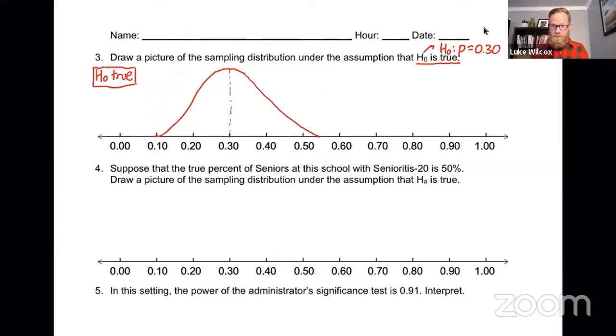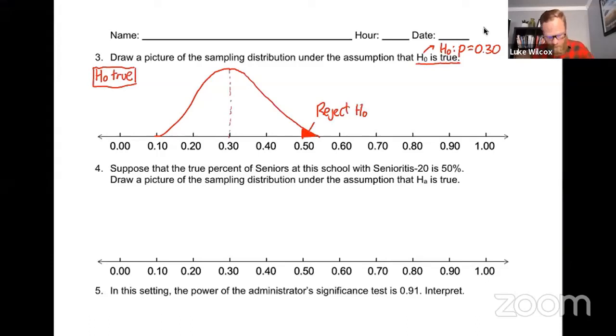Now let's think about this. The administrators go out, they take a sample of 50 seniors, they get the sample proportion back, and they do a whole significance test, and they have to get a p-value. Now, if they get a sample proportion of, say, 50% when they take their sample, well, that's very, very high, and the test statistic is likely to be very high, and the p-value, which is this little area here, is very likely to be small. And so what would the administrator do in that case? Well, they would definitely reject the null hypothesis if they had a small p-value.